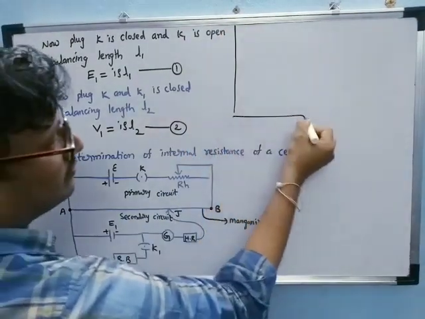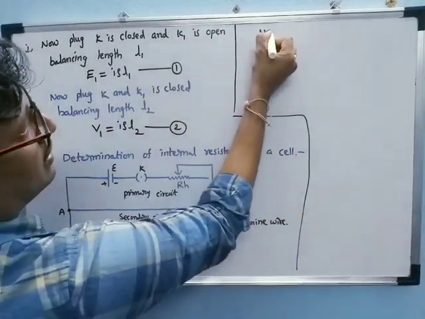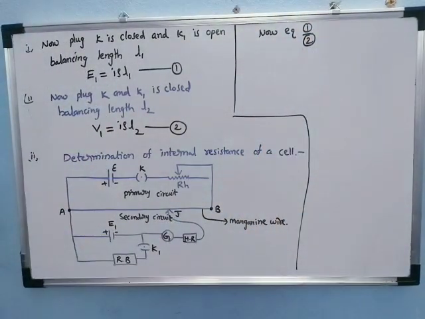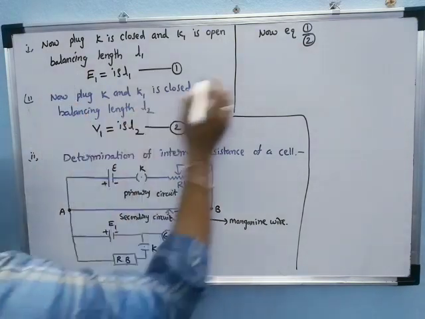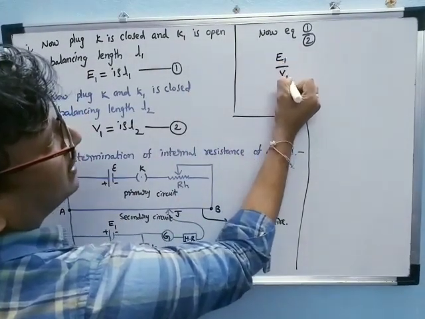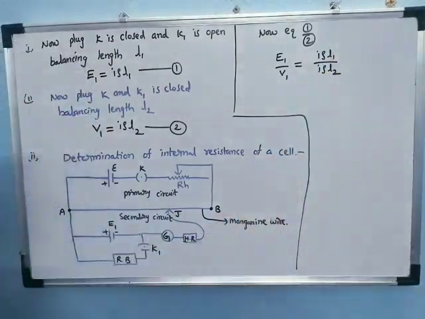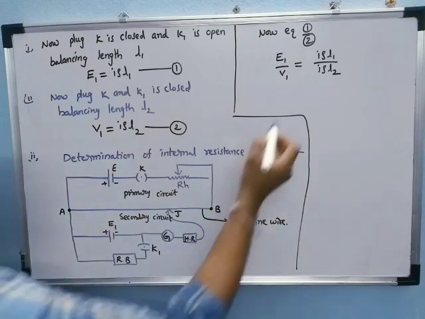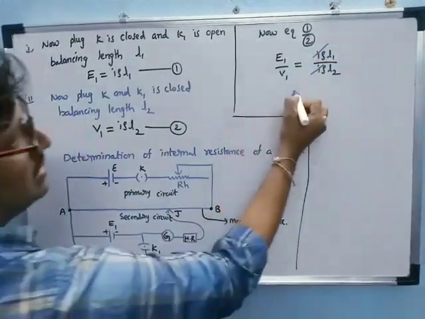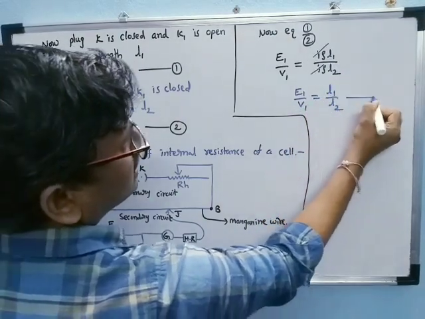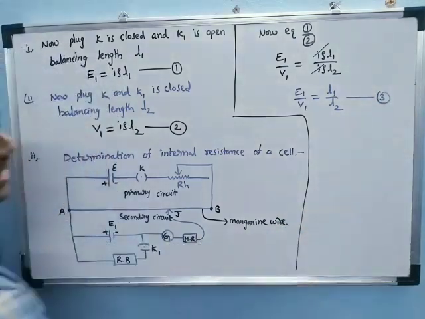Now dividing equation 1 by equation 2, we can determine the internal resistance. The internal resistance of the battery is denoted by small r. We divide E1 by V1. E1 by V1 is equal to I rho L1 by I rho L2. Now I rho gets cancelled. E1 by V1 is equal to L1 by L2. This is equation number 3.